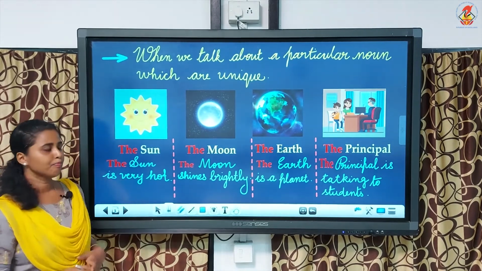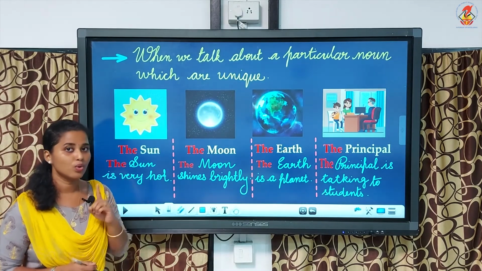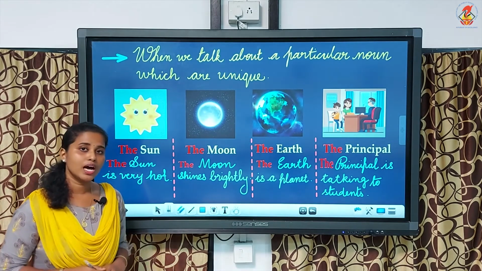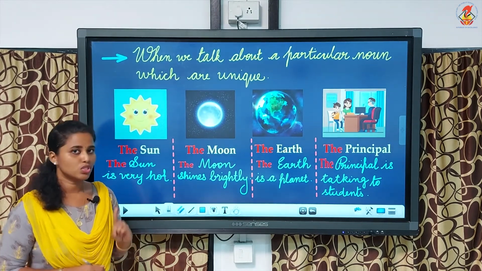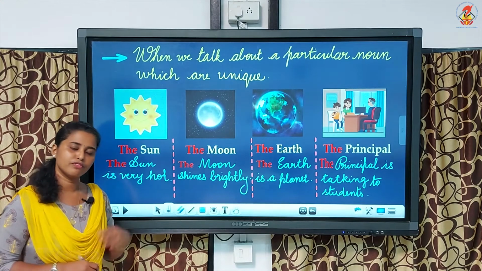As you can see here, I have given the pictures of the sun, the moon, the earth, the principal. Okay, and I have given the article the in a highlighted color, red color, as you can see here. So why I am using the before the noun sun, before the nouns moon, earth and principal is because these nouns are unique. They exist only one. About the principal, we are talking about a particular person, so we should write the article the before the noun principal.